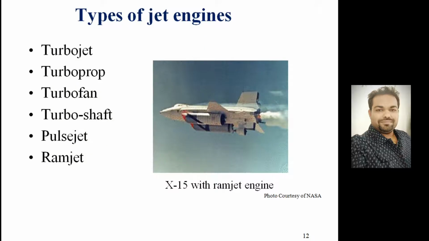So if you look at the variants of turbojet engines, there are basically six variants: turbojet, turboprop, turbofan, turboshaft, pulsejet, ramjet. Then the advanced propulsion engine is the scramjet. One by one we will see what the basic difference between these is.